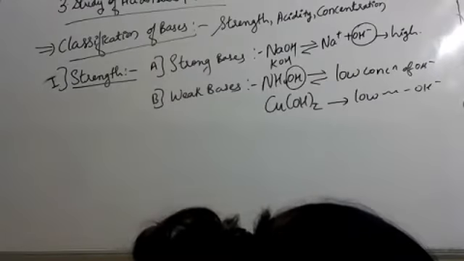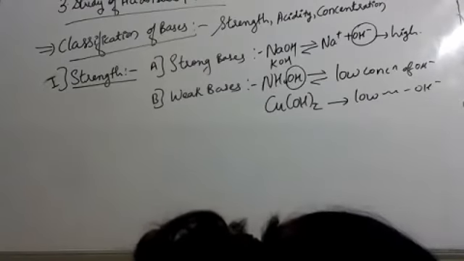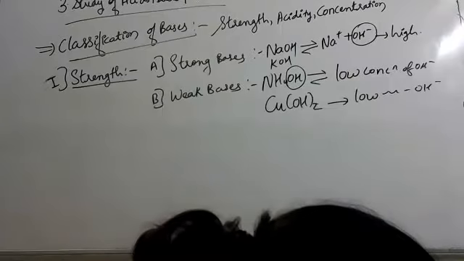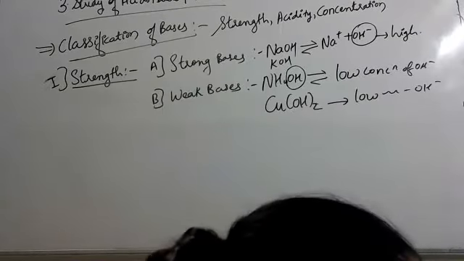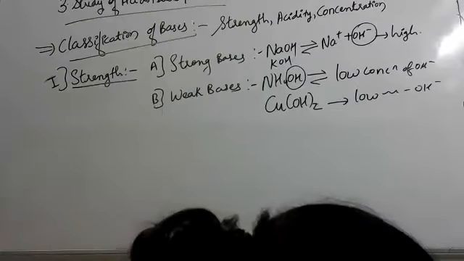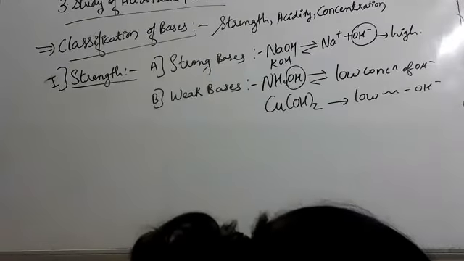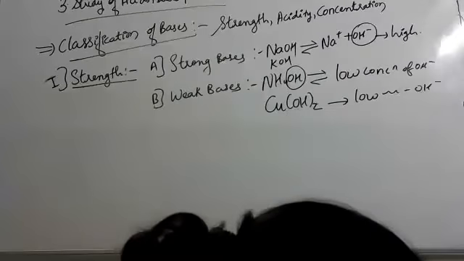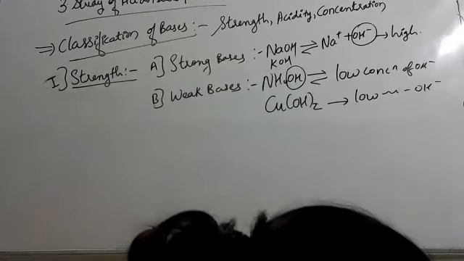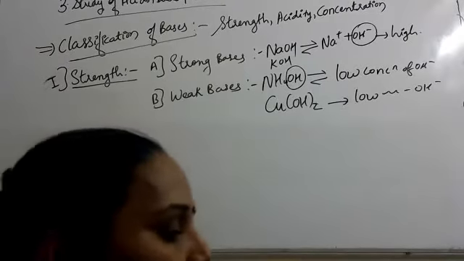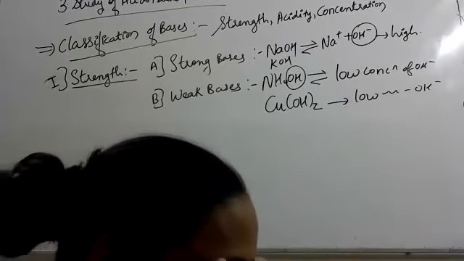Example: NaOH, KOH. Weak bases: the bases which incompletely or partially ionize in their aqueous solution are called weak bases. The solution of weak base contains low concentration of hydroxyl ion. Example: NH4OH and Cu(OH)2, copper hydroxide.